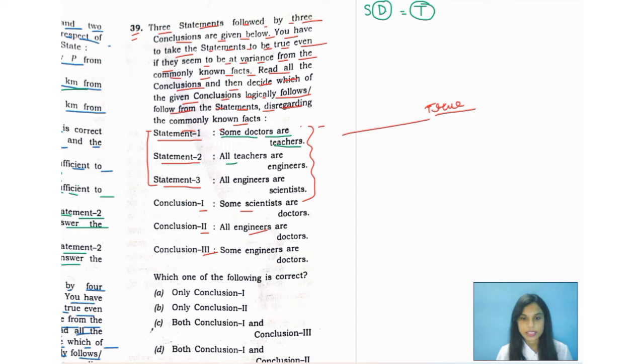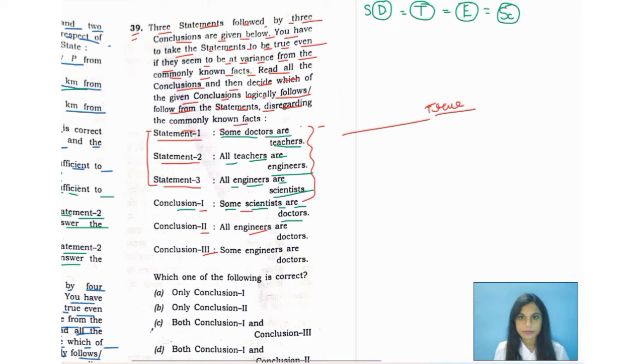Statement number 2 says, all teachers are engineers. Okay, so all teachers are engineers. All right. Number 3 statement says all engineers are scientists. Okay, all engineers are scientists. All right. So, conclusion number 1 says some scientists are doctors.